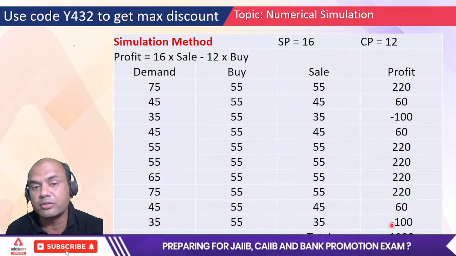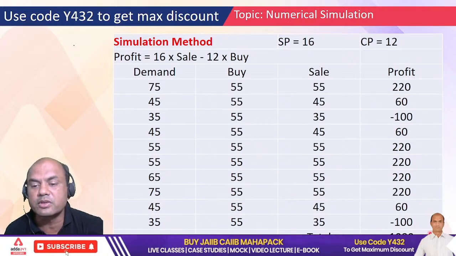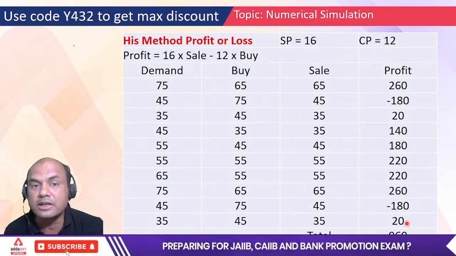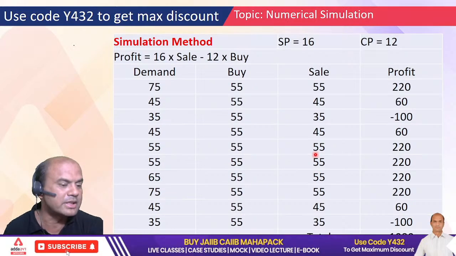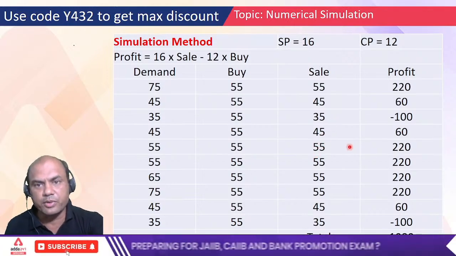So what has happened now? We had given him our method and we have got a profit of 1080. What was his profit? 960. So whose method is better? Our method is. Actually, it is not our method, it's a simulation method, right? So the simulation method is better. Okay, got this point, everyone?